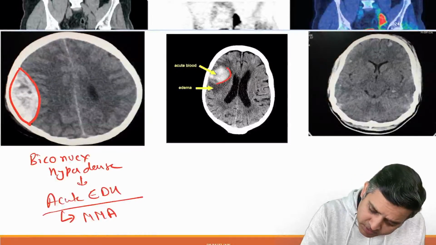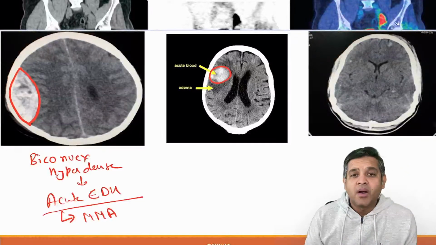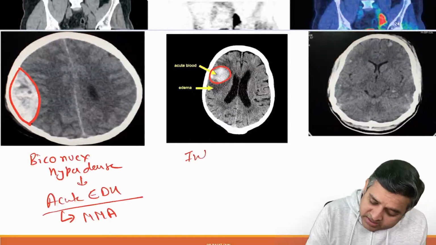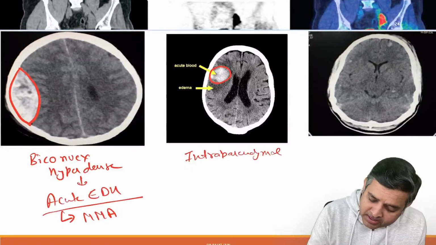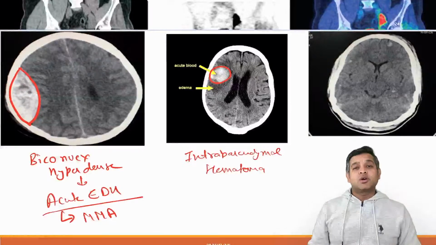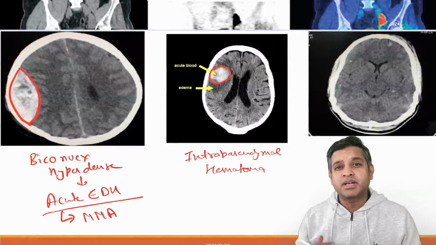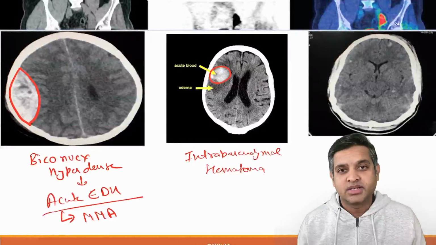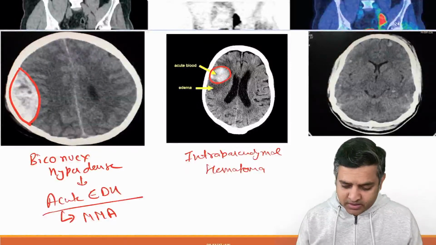Whereas this hematoma is surrounded by the brain. So this is intraparenchymal hematoma, right? This is intraparenchymal hematoma. Please remember, it's a revision going on. If you are unable to recall it, you have to open up your notes and you have to remember the entire topic of the head trauma, right? It's a quick revision that we are doing.